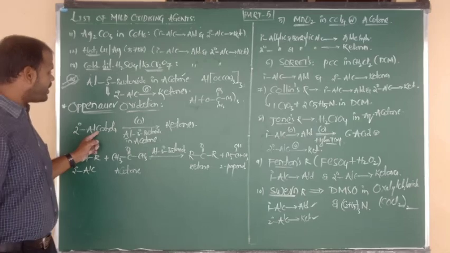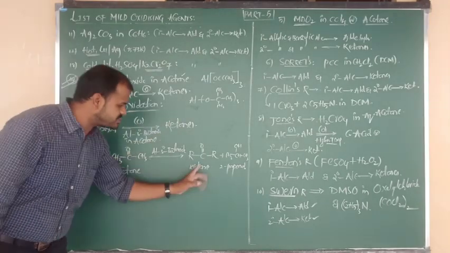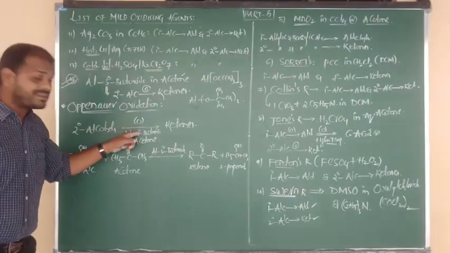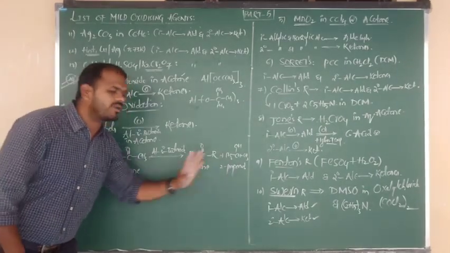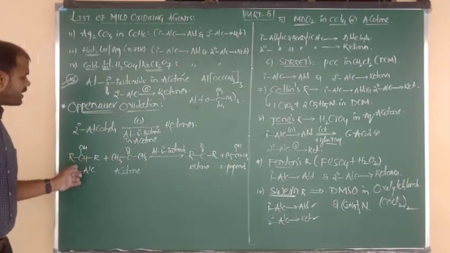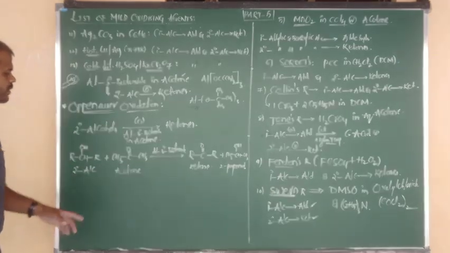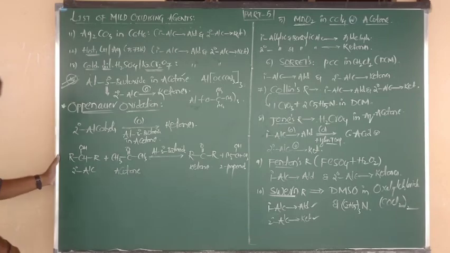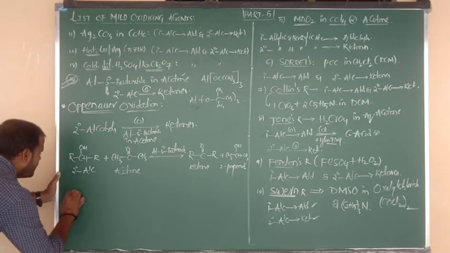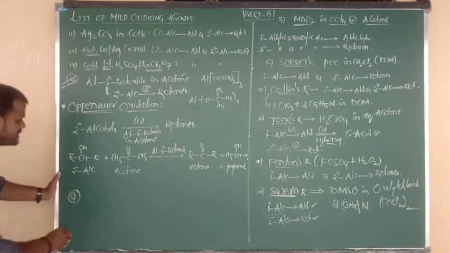So secondary alcohols upon oxidation change into the ketone. But along with the oxidizing agent, the acetone is converted into the alcoholic form. So secondary alcohol oxidizes into the ketone and acetone reduces into isopropyl alcohol. Okay, beta? Good. Based on this reaction, I want to ask you one small question.